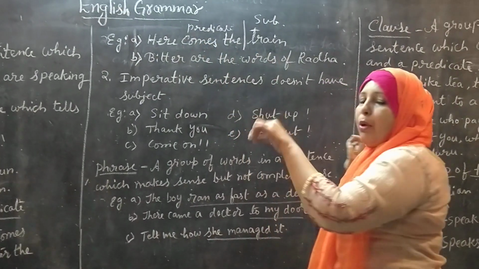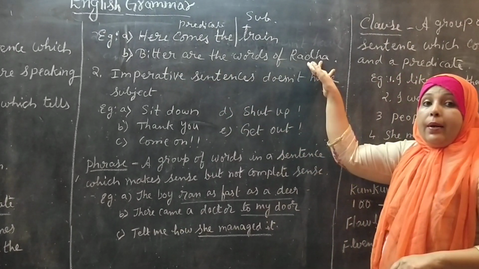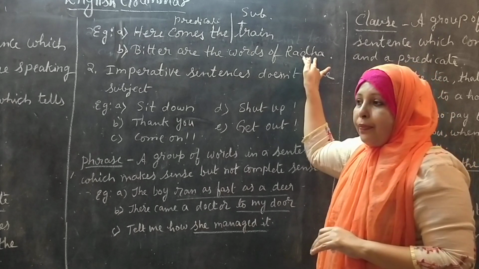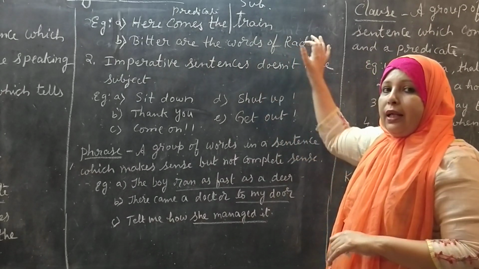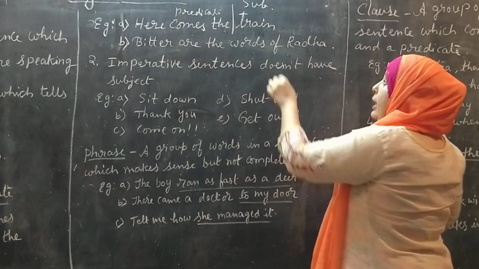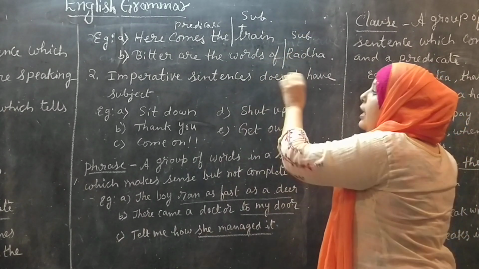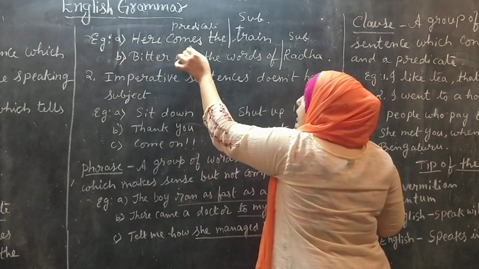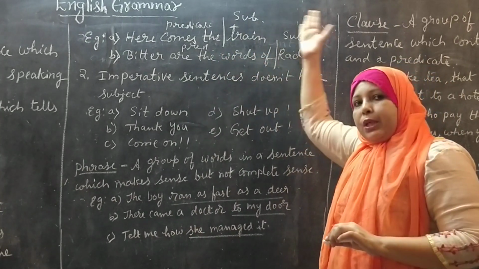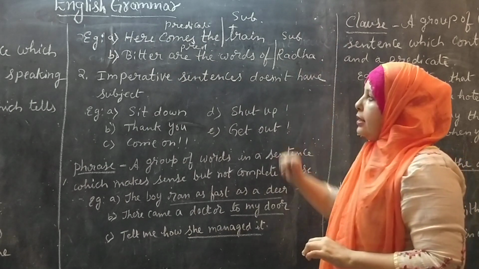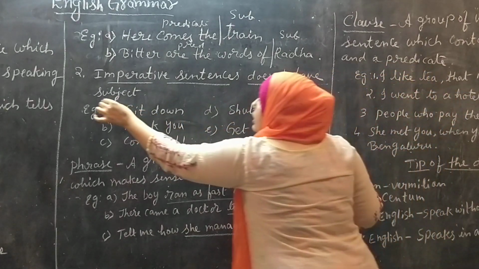We are predicating about the train that it has come. Next, bitter are the words of Radha. Whose words are bitter here? Radha's words are bitter. So who are we talking about here? About Radha. That means Radha will be a subject and bitter are the words will become a predicate. Occasionally we can see that the subject will come at the end of the sentence. Another clue is imperative sentences don't have a subject.